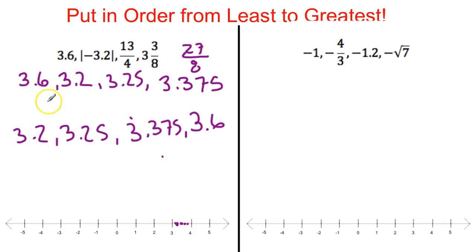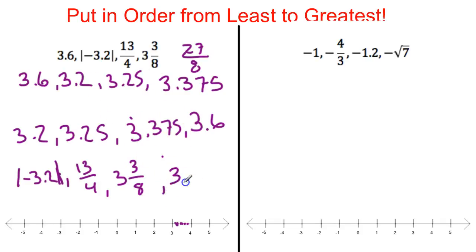But when you write your answer, you want to keep them in the original form. So 3.2, that's really the absolute value of negative 3.2. So absolute value, negative 3.2. Absolute value. 3.25, that was 13/4. 3.375, that was 3 3/8. And 3.6, that was 3.6. So that's how we do that.